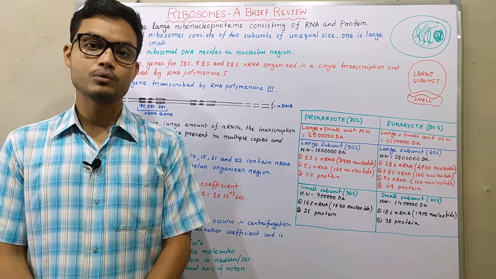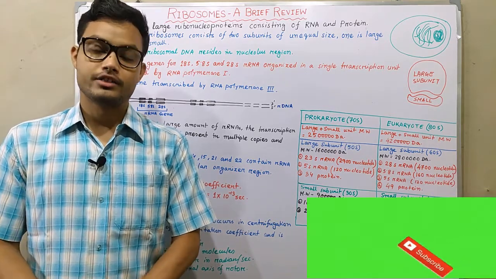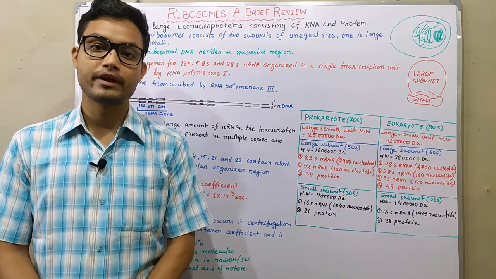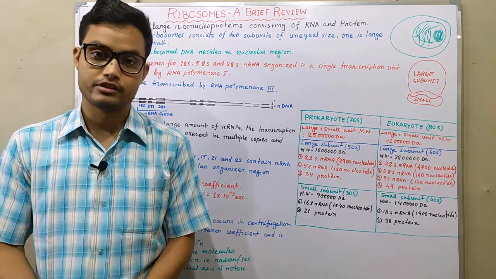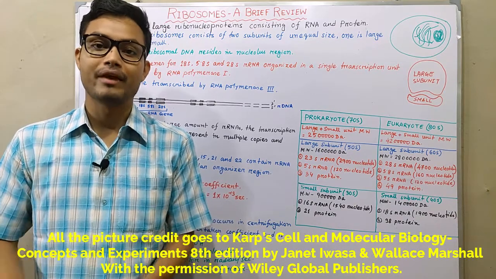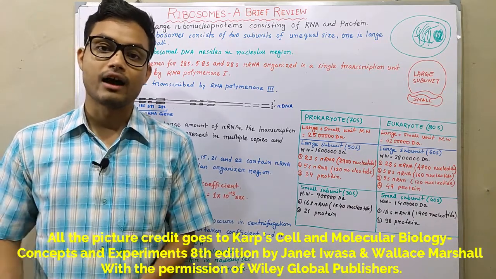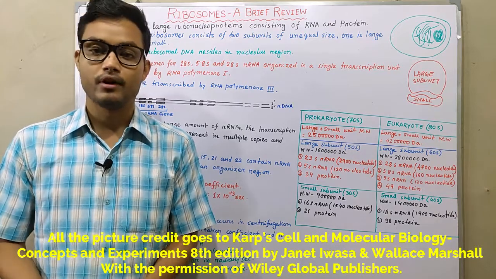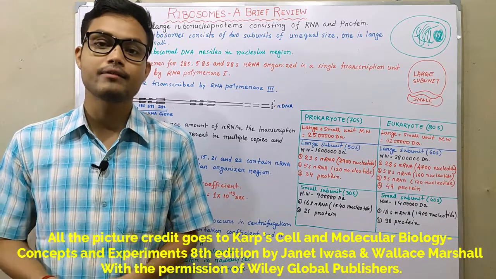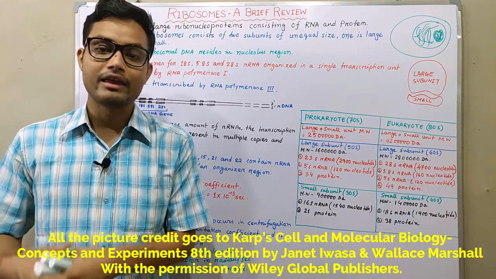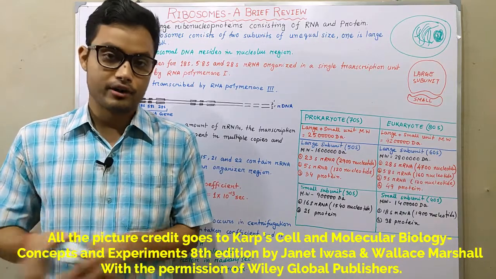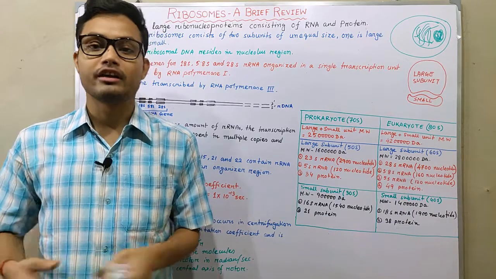Ribosomes. Ribosomes are very much essential cellular organelles for each kind of cell because ribosomes play a crucial role in protein synthesis. That means they bind amino acids together and make a polypeptide chain, and that ultimately leads to the construction of a protein. But if a cell lacks ribosomes, the cell cannot survive because it cannot make any kind of protein. So the ribosome is very much essential for a particular kind of cell, whether it is prokaryote or